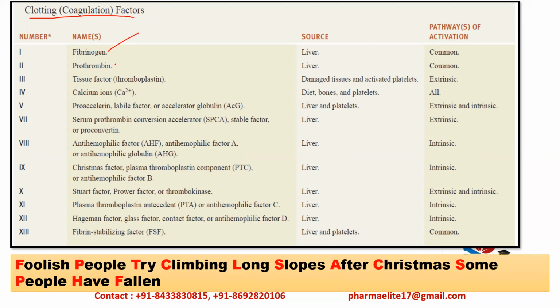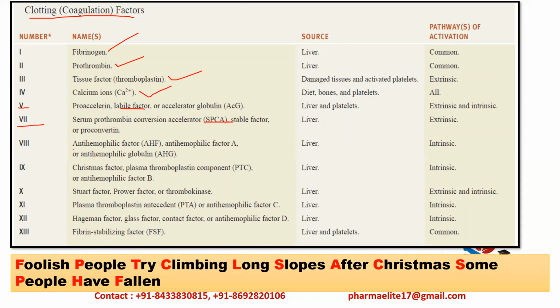Then P stands for prothrombin, that is factor number 2. T stands for tissue factor or thromboplastin, that is factor number 3. Then C stands for calcium ions, factor number 4. Then L stands for labile factor, factor number 5. Notice here that after factor 5, there is no factor 6, directly factor 7. S stands for the stable factor or the serum prothrombin conversion accelerator, that is factor number 7.